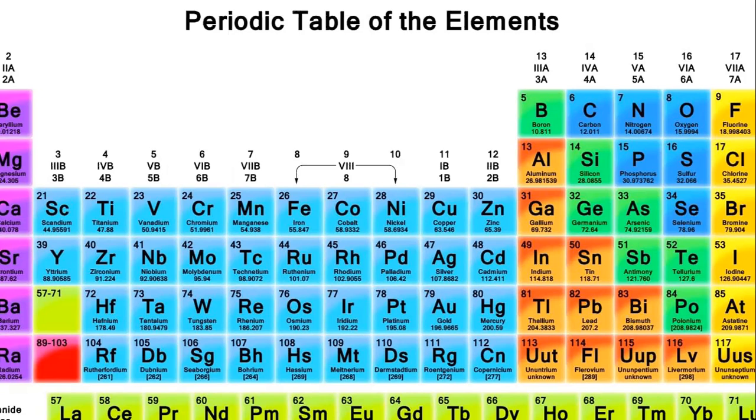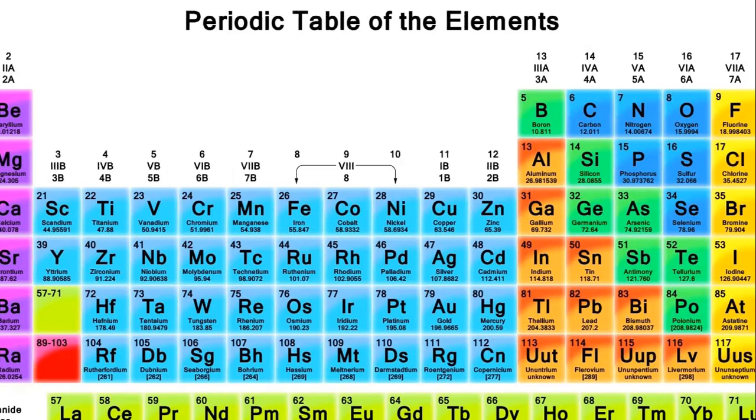The periodic table is also known as the periodic table of elements. It is a tabular display of the chemical elements which are arranged by atomic number and electron configuration. What is meant by electron configuration? The arrangement of the electrons, and recurring chemical properties. So basically, we can define the periodic table as a tabular display of the chemical elements arranged by their atomic number, electron configuration, and recurring chemical properties.